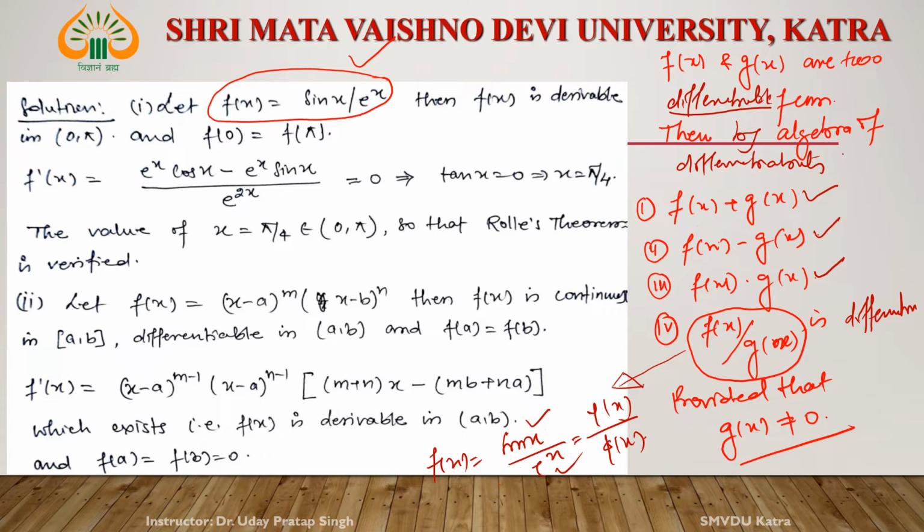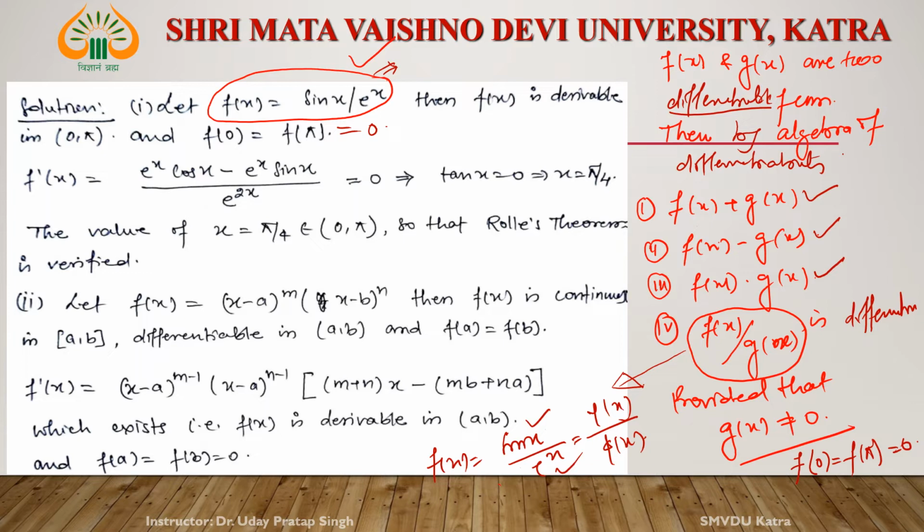The function is continuous, the function is differentiable, and the third one. What is the third one? f(a) = f(b), which means f(0) = f(pi), right? What is f(0)? f(0) is equal to 0. f(pi) is equal to 0. It means f(0) and f(pi) both are 0. Okay, so all three conditions of Rolle's theorem are satisfied by this function.